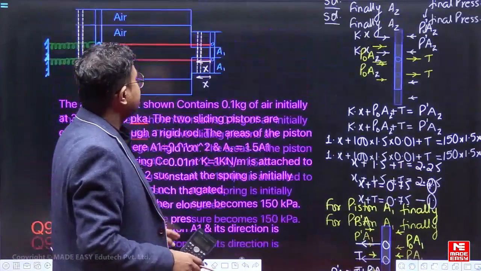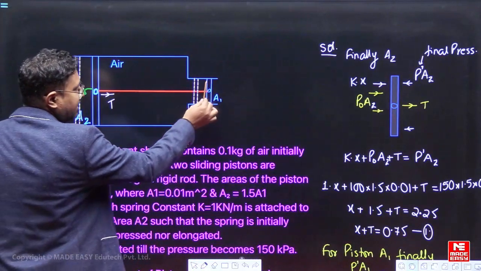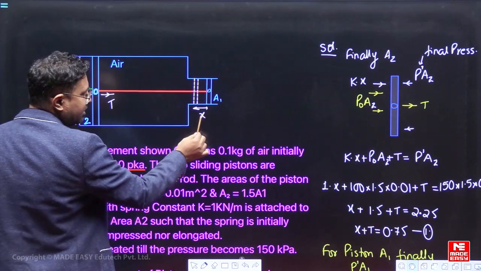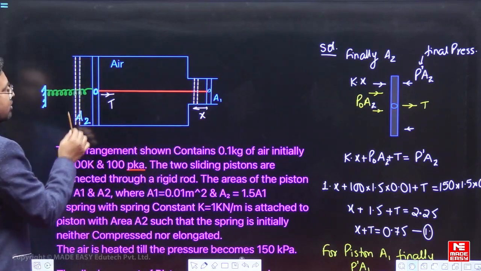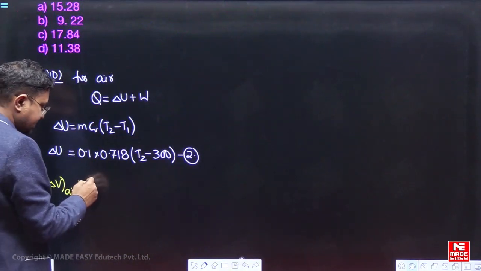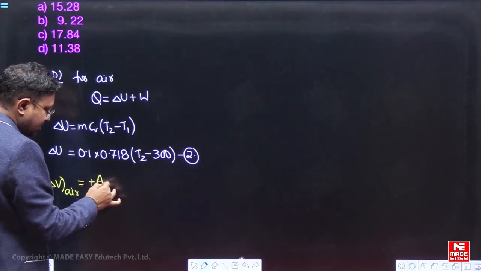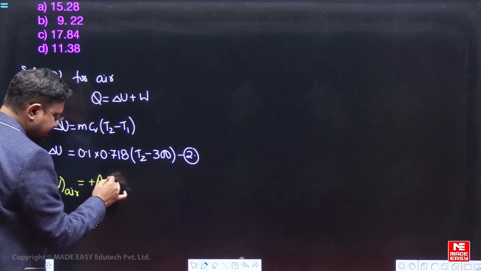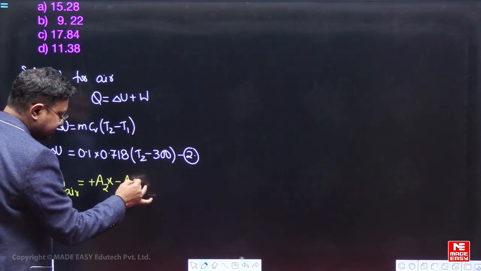Because of this displacement, some volume will reduce. It will be equal to area into displacement. A1 into x will reduce, but A2 into x will increase. So the change in volume will be equal to plus A2 into x minus A1 into x.